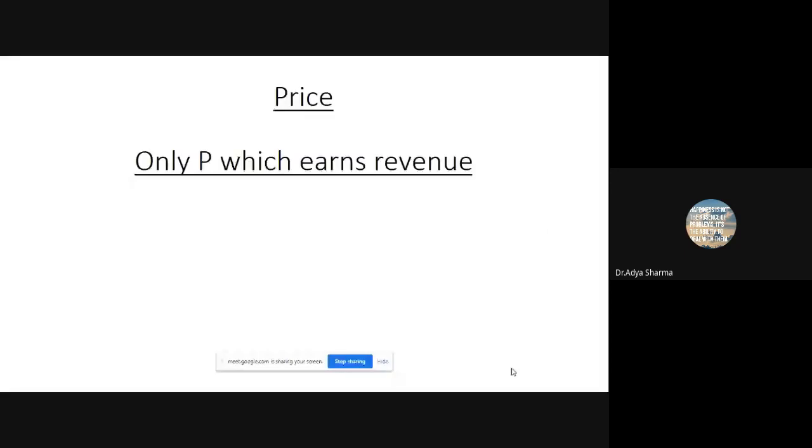A quick recap of what we have done till now. Yesterday, we finished talking about the product, and in the product, we spoke about the three levels of the product. We went ahead, we discussed the product portfolio, product life cycle. Then we discussed the BCG matrix.